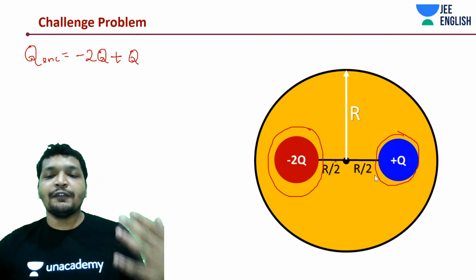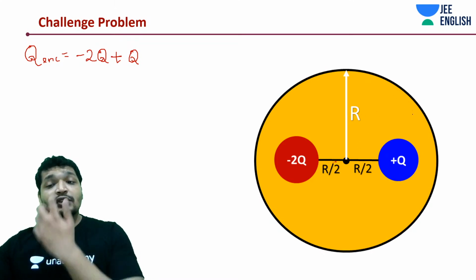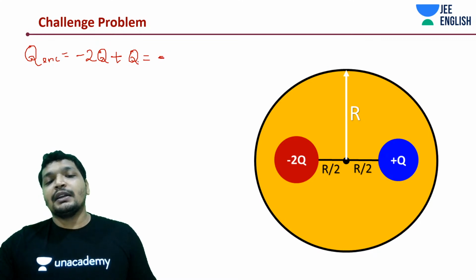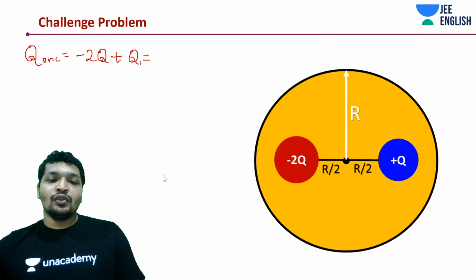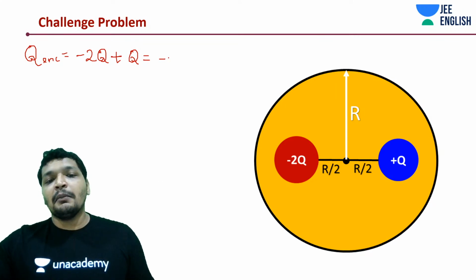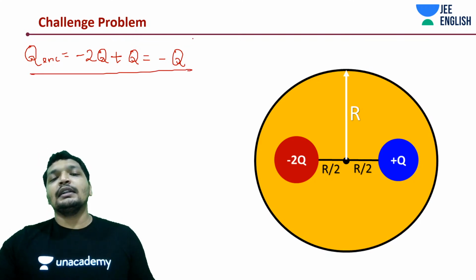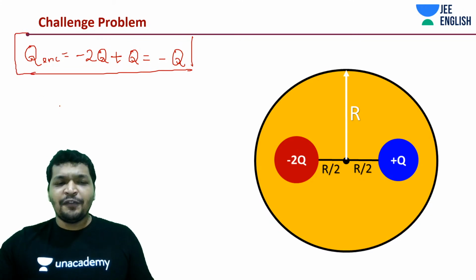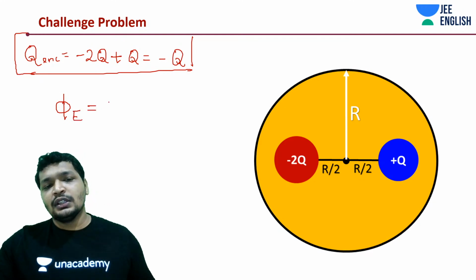I hope now you are getting a feel of what we are calculating in the Gauss law. I do believe it's not exactly electrical flux exiting, but relative electrical flux. So what should this be? Minus q. Simple. Now, from Gauss law, we can say phi is equal to charge enclosed by epsilon naught.